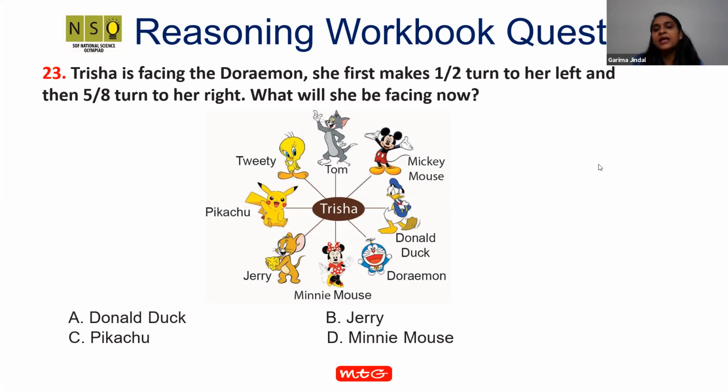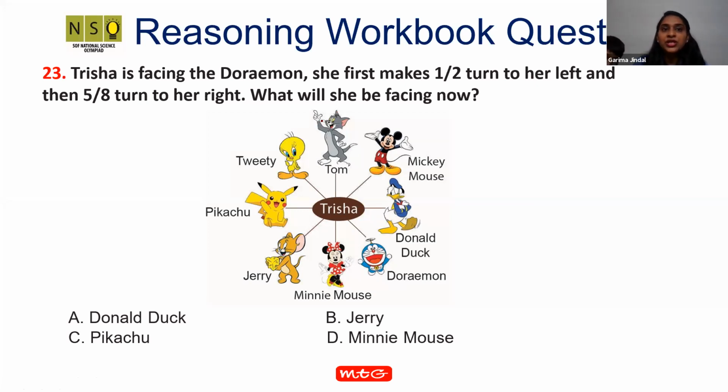Then who will answer? Khyati Gupta. Yes, Khyati Gupta, would you like to answer this question? Khyati, can you please unmute yourself? Okay. Ma'am, can I tell? Yes, please tell me your name. My name is Aryan Korikar. Yes, Aryan, please answer this question. Answer is Minnie Mouse. Very good. Now see how. Very good, Aryan.